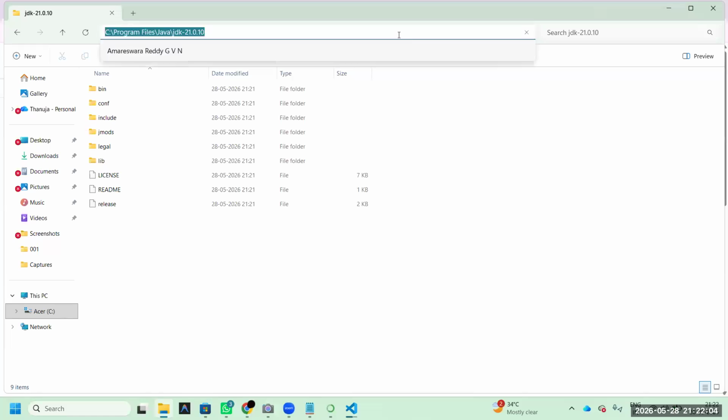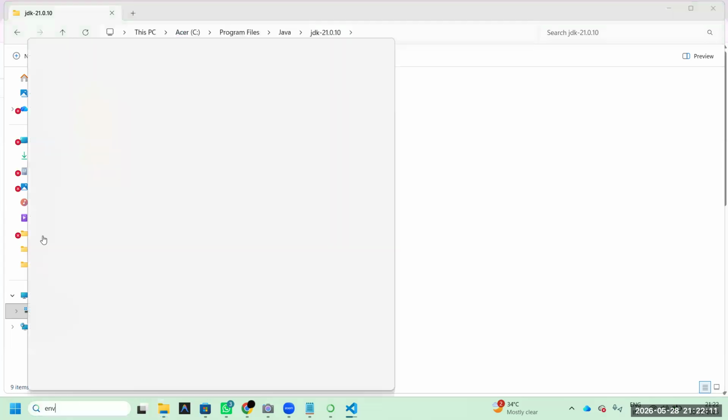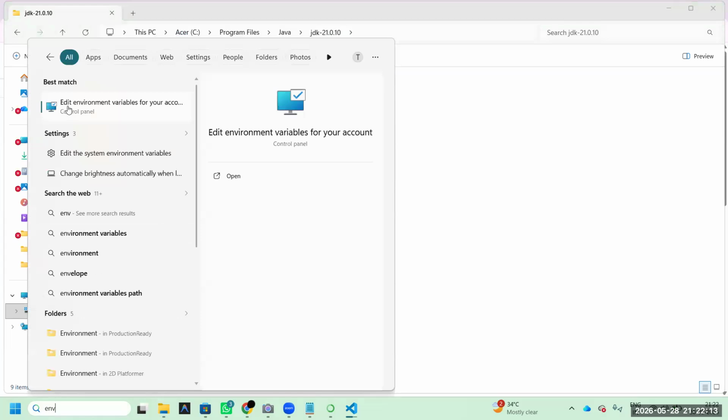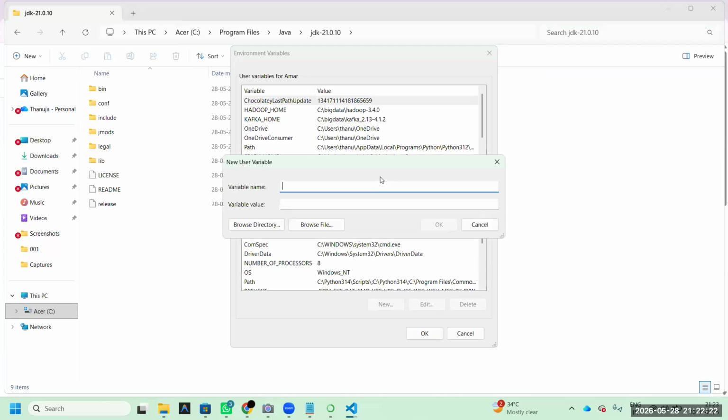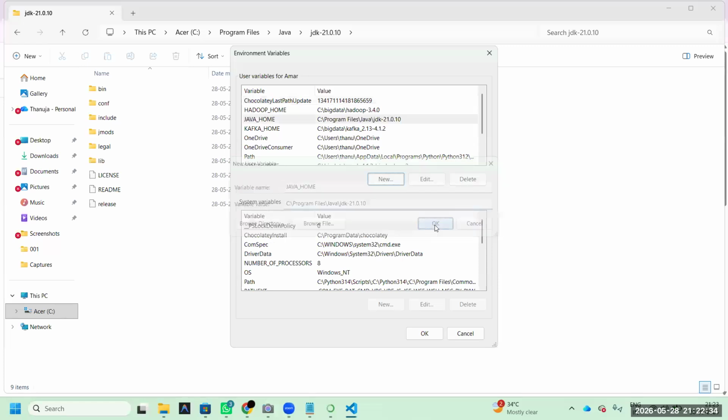Why? What is the reason? The main reason is, anything you mention in the environment variable, it's easy to communicate with each other. For example, during COVID in our social area, the police department, revenue department, and medical department all communicated together. Similarly, if you mention Java home, then when Spark wants to communicate with Java, it can easily identify it.